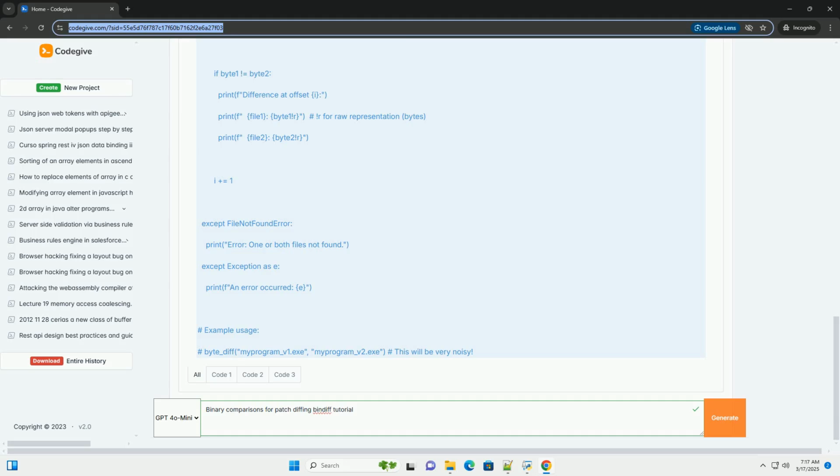Color coding. BinDiff uses color coding to indicate differences. Green. Identical code. Yellow. Similar code with minor differences. Red. Significantly different or missing code. Gray. Unmatched code, present in one binary but not the other. Follow the red. Focus on the red-colored blocks in the CFG. These are the areas where the code has changed.